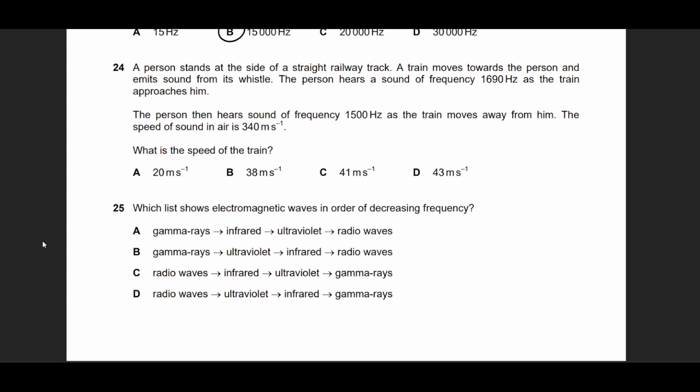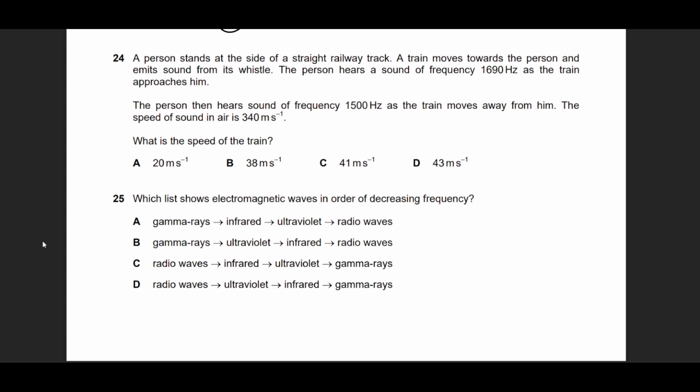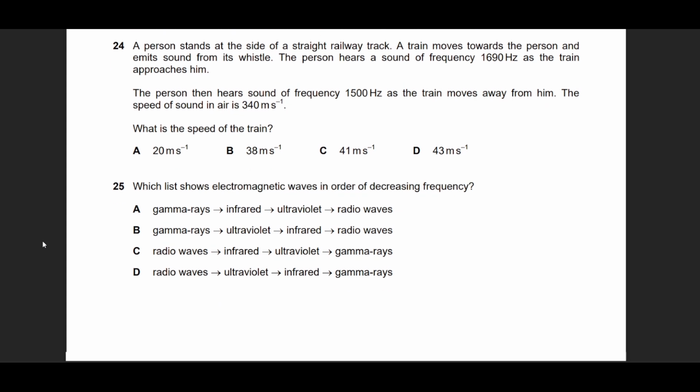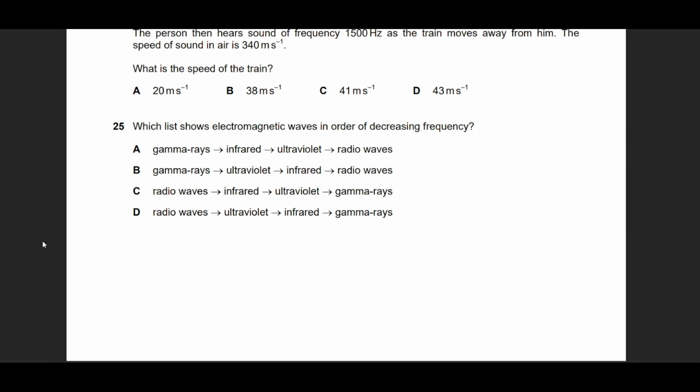Question number 24, he says, now this requires a bit of algebraic manipulation. I will solve this later. First, look at question number 25. This is based on memory. We already know this. He says decreasing frequency. It means you're going to start from gamma and go up to radio, right? So please be advised that gamma and radio are present in options B and A. So C and D are wrong, but how do you choose between A and B?